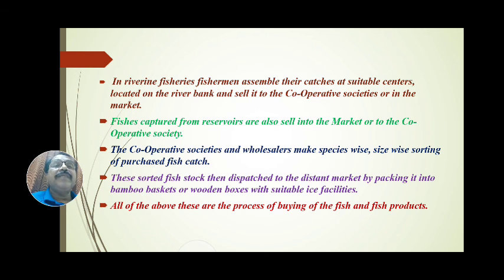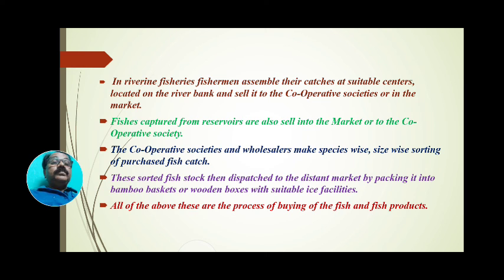Means in the riverine fisheries, in the lakes, ponds, rivers and tributaries, these fishermen assemble their catches at suitable centers on the river bank and sell to the cooperative society or in the market, or most of the time they can sell their product directly to consumers also. That's why this buying is important and most useful.